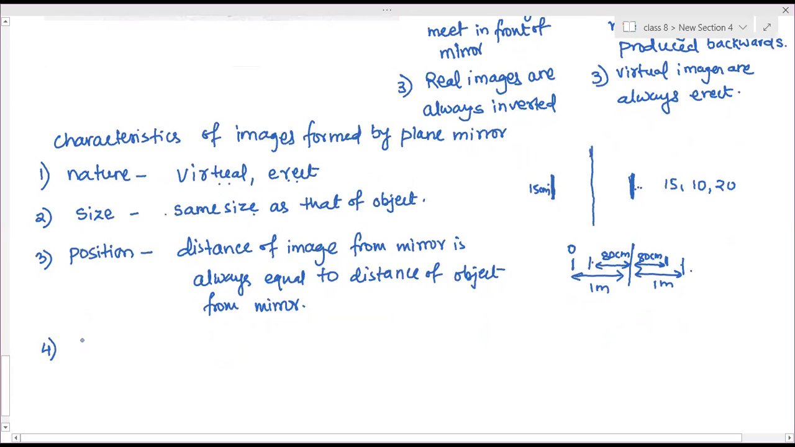And one more property is lateral displacement. So what do you mean by lateral displacement? You have learned?